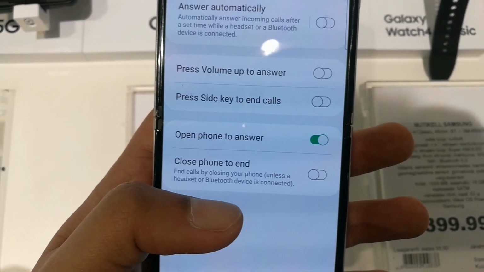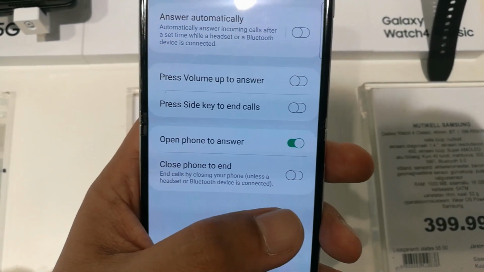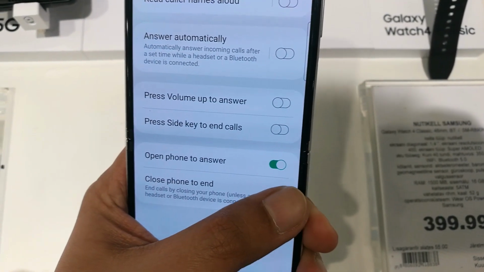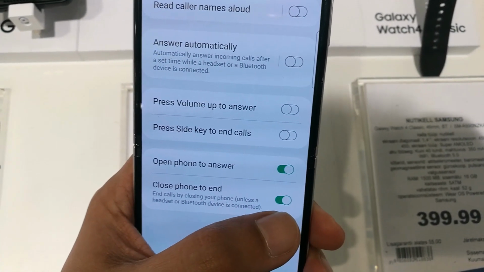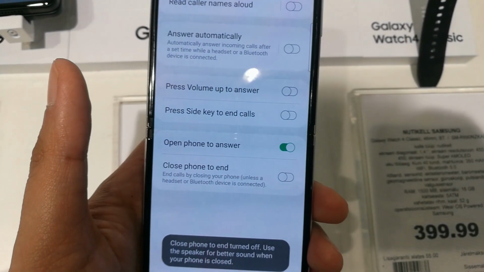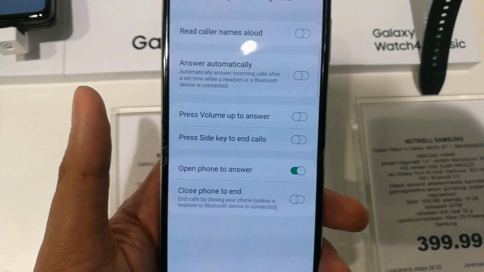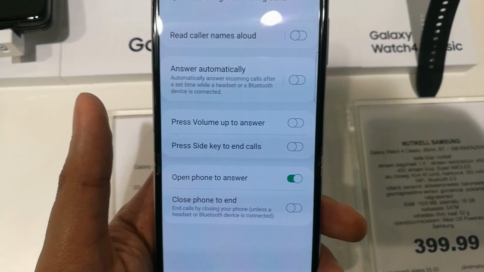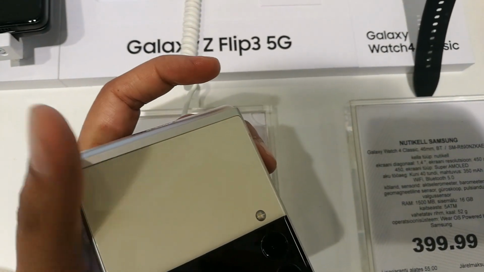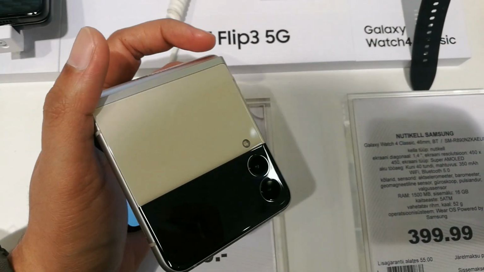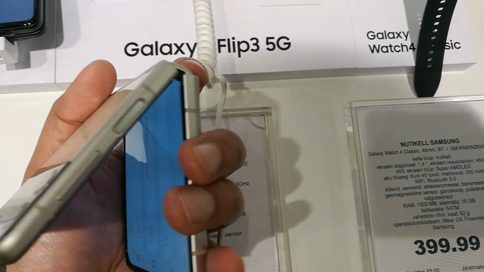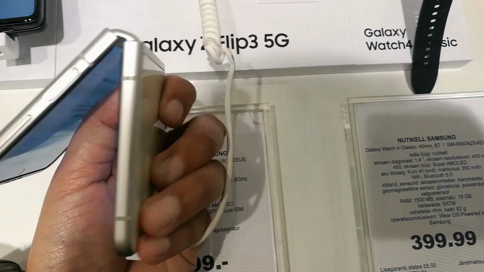So if it is enabled and you want to continue the conversation even if the phone is flipped down, you have to disable it. And if you don't want to use this feature, you can just enable it. It's up to you, whatever settings you prefer. I'm going to disable it because I want to continue the conversation even if my phone is flipped down, even if it is closed. So it's up to you, whichever settings you prefer.